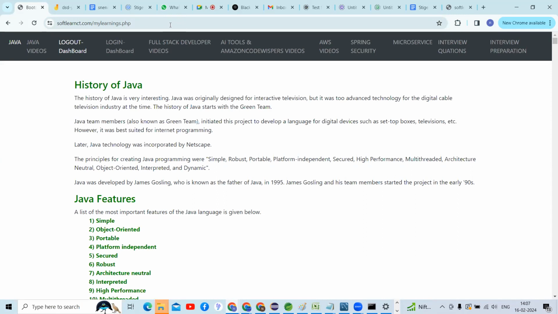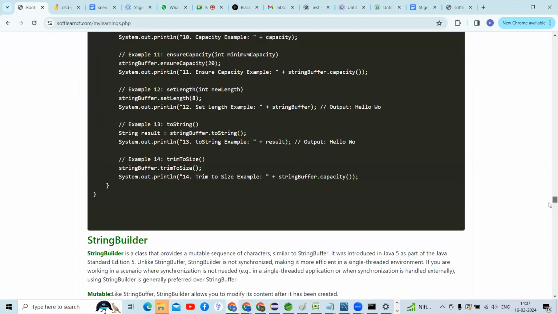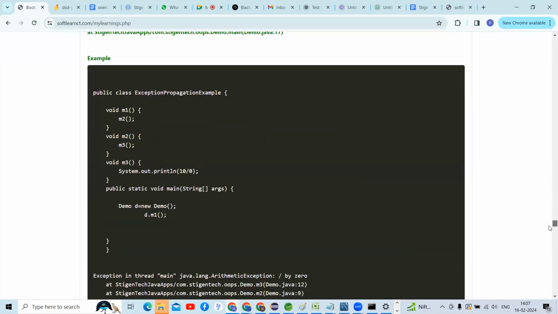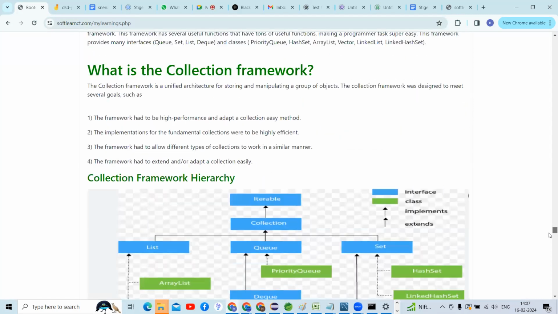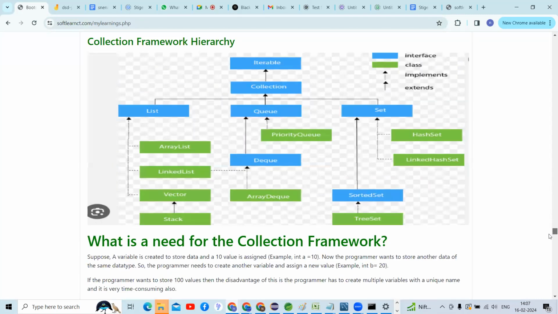Last class, what did we discuss, guys? Customized application, and custom exception. What's the custom exception? Okay. What is the next concept, guys? Collection framework. Yes, sir. Okay.